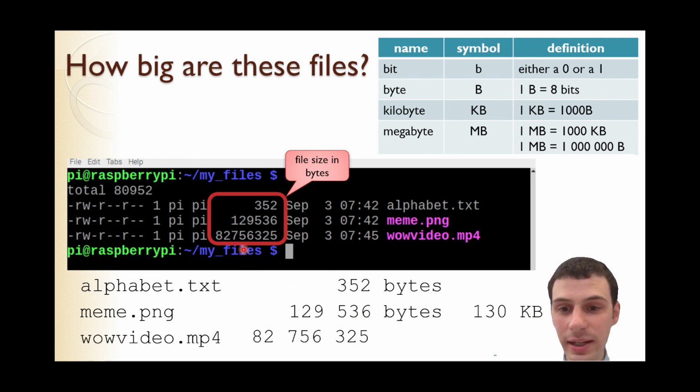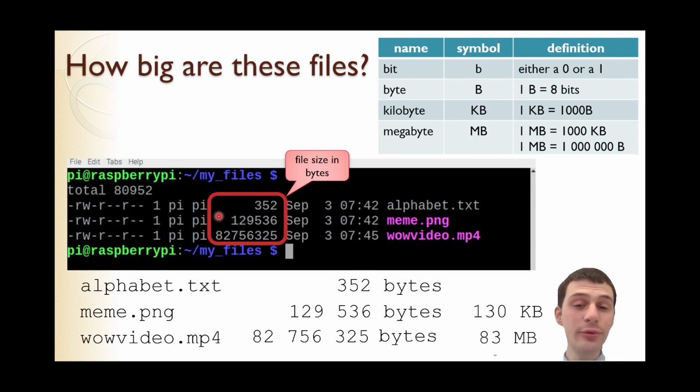It says that it is 82 million bytes. Do you notice if I write it like this with spaces every 3 or commas, for example, it's easier to see how many megabytes it is? Let's convert it into megabytes. 1 megabyte is 1 million bytes. So this is about 83 megabytes. Good. So that's how you can find the size of files.